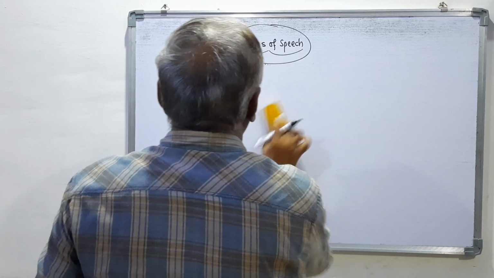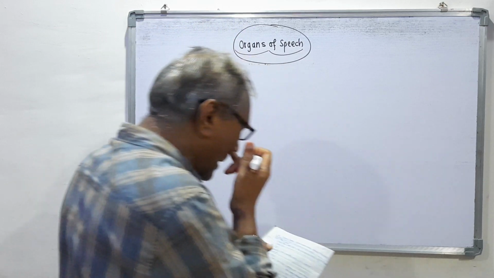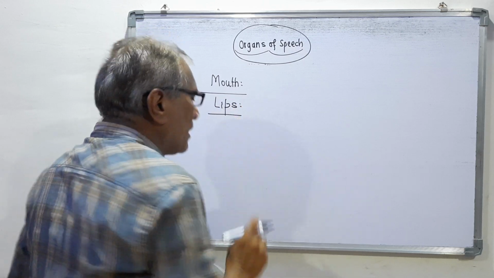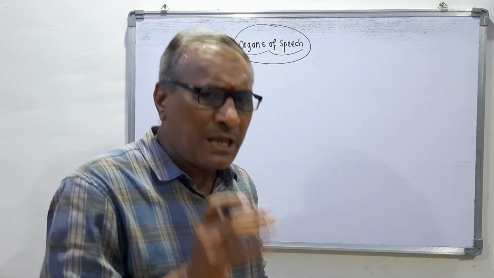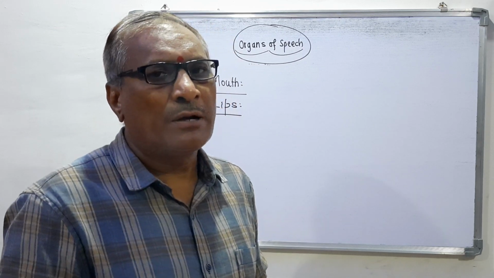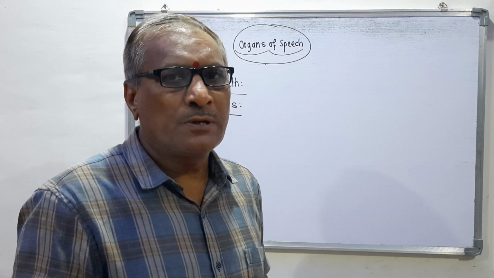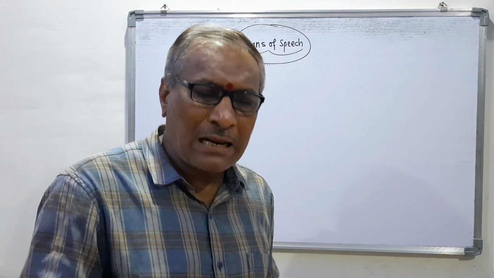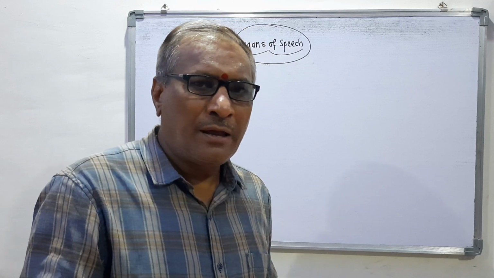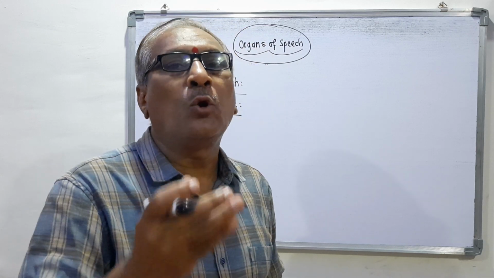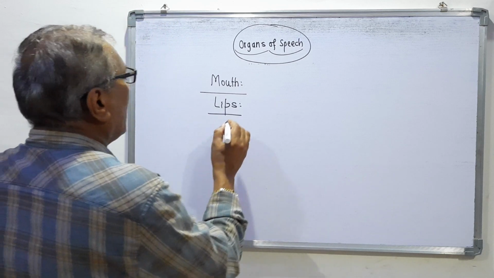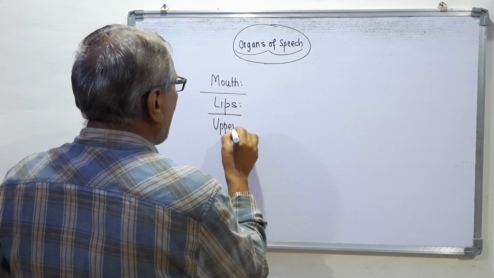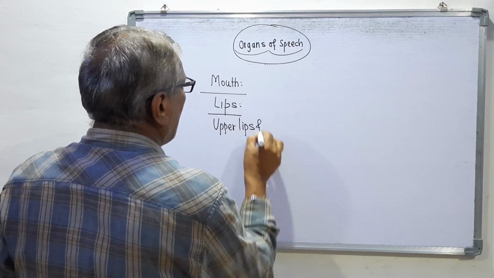Now in this mouth there are the lips. The lips are very important to produce our sounds, our words, our sentences in English. The lips are also divided into upper lips and lower lip.